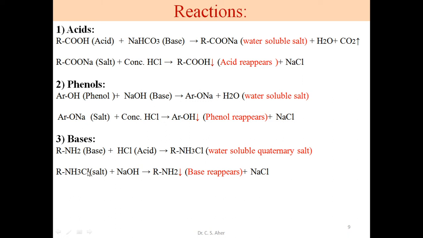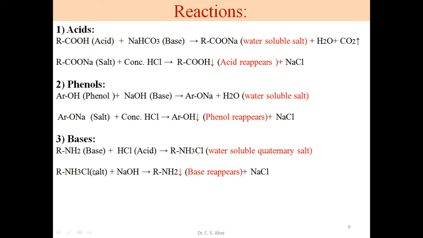In this clear salt solution, what do we add? In the second step we add NaOH. After filtration we have this clear solution of quaternary ammonium salt. We add NaOH, and as soon as we add it, the base precipitates out. This NaOH reacts with the acid present. This H plus combines with OH to form a water molecule.